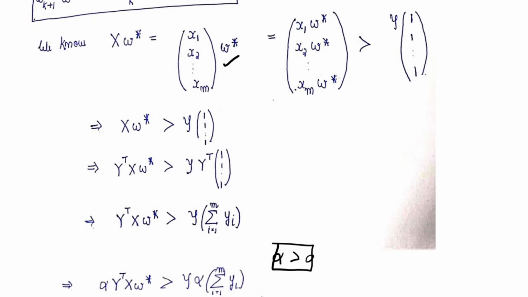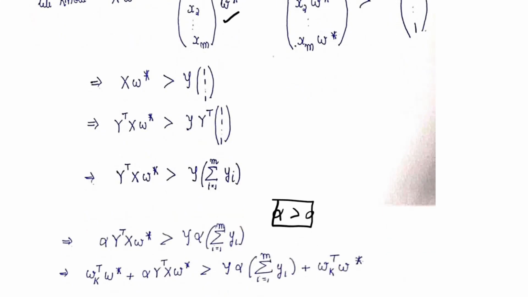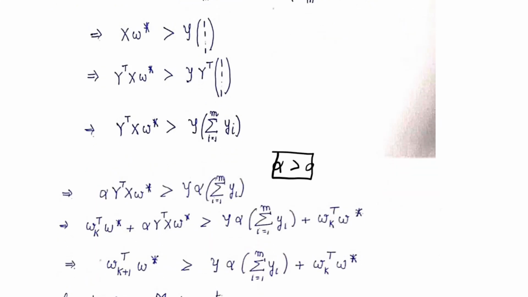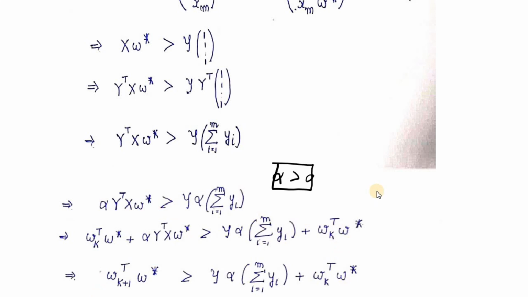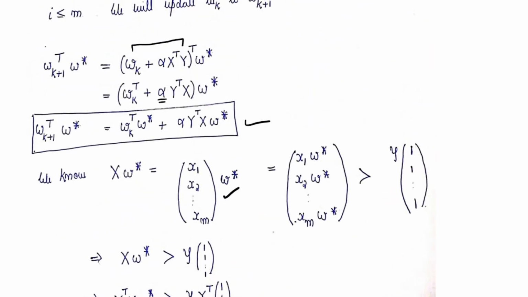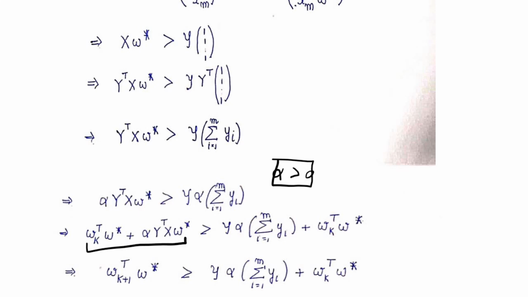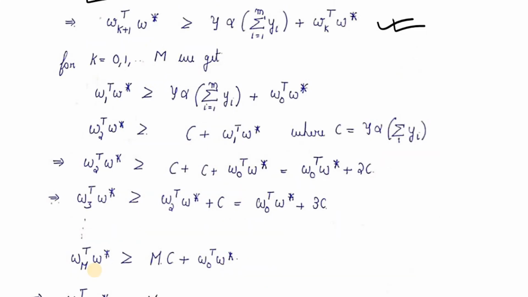Now we add yk transpose w star on both sides, because this is again a quantity which is going to be positive with no effect on the inequation. And since we know that wk transpose w star plus alpha y transpose w star, or this term, is exactly what wk plus 1 transpose w star was, we just impute it and get the following relationship. This is the relationship which we have attained over here. We see that we have obtained a recurrence relationship.